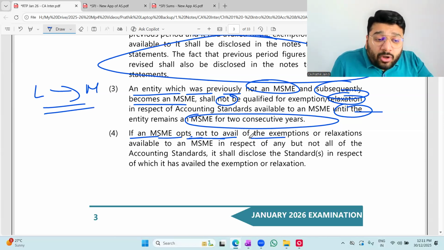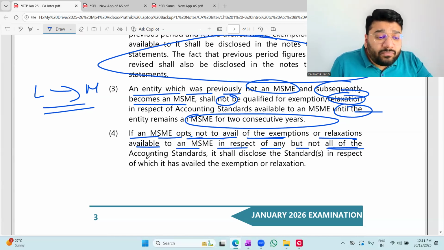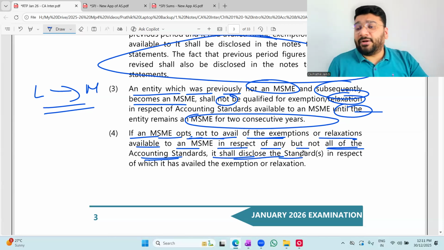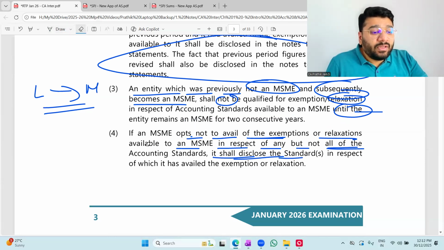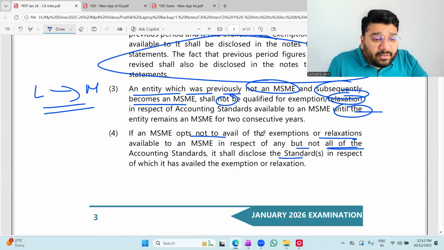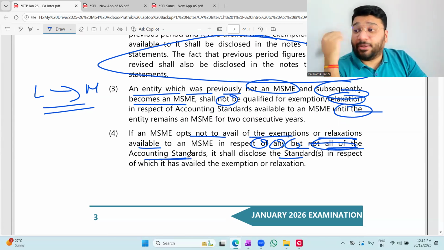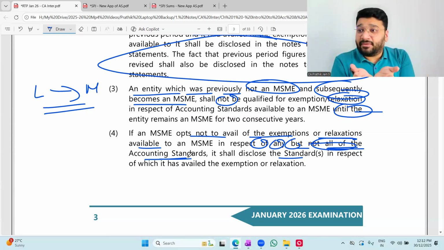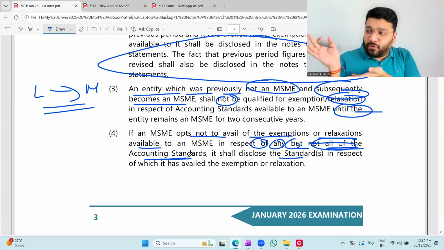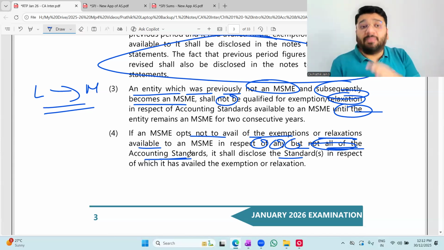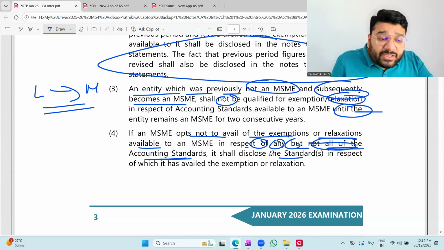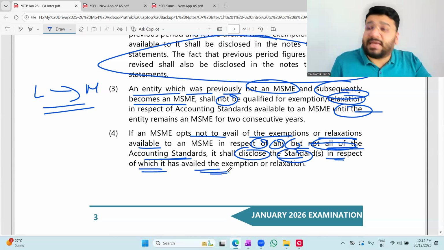If an MSME opts not to avail of the exemption or relaxation available to it in respect of any but not all of the accounting standards, it shall disclose the standards. What are they trying to say? If an MSME opts not to avail exemptions or relaxation for any but not all the accounting standards, selected AS you want to follow, selected AS you're saying that I don't want to follow. In the exemption given, certain exemptions I don't want to follow. So some exemption I'm taking, some exemption I'm not taking, and you have to disclose the standards in respect of which the exemption is availed.